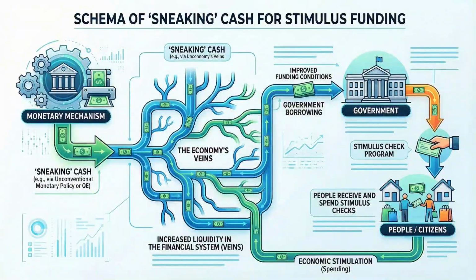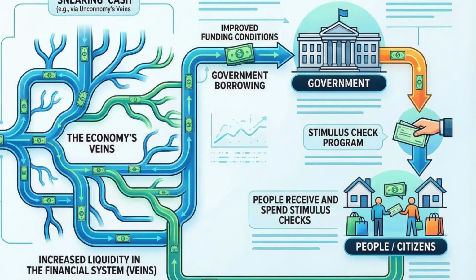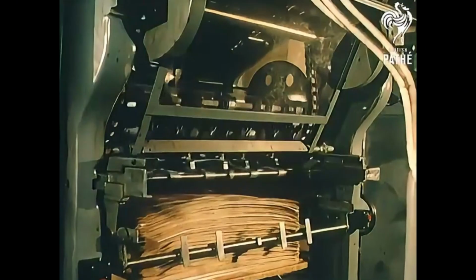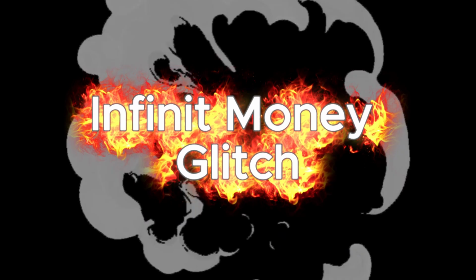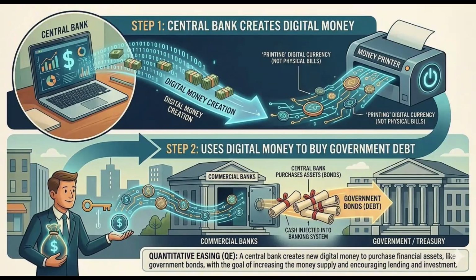It's a way to sneak cash into the economy's veins so the government can fund those stimulus checks without the immediate pizza inflation meltdown. So, was this a genius move or the start of a long-term problem? Some say it saved the economy from collapse. Others say it's slowly breaking the system. Either way, there is no true infinite money glitch. Even with all that digital magic, someone eventually has to account for the bill.